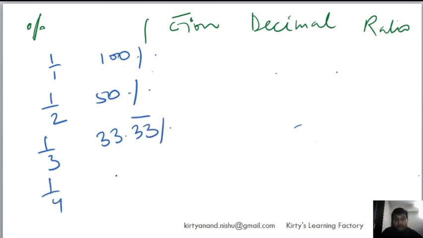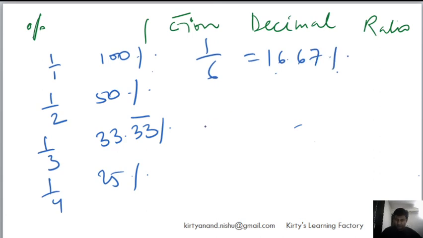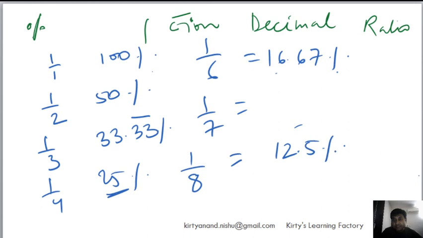1 by 4 will be what? 25%, easy, half of this. 1 by 6 is what? Half of this, so this will become 16.67. 1 by 7, let's leave it for a moment, I will come back. 1 by 8 is what? 1 by 8 will be half of 1 by 4, right? And if this is 25%, then this is 12.5%, right?